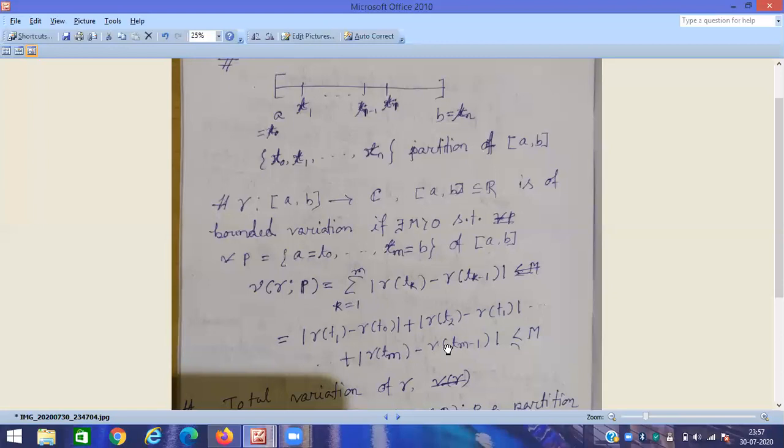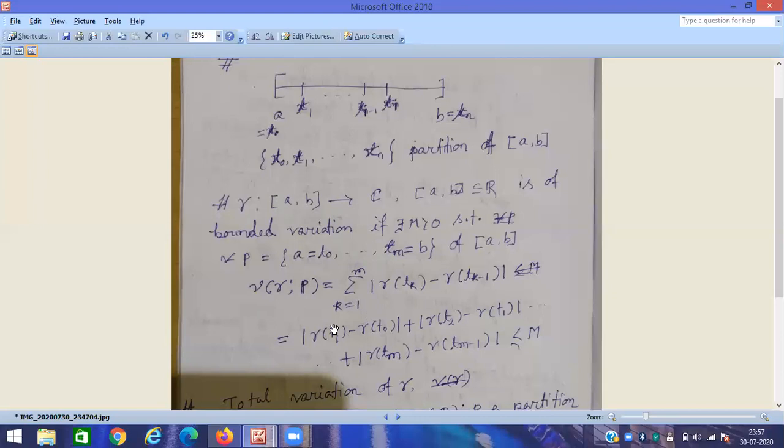Okay, so just think what is actually happening here. Bounded variation means you have this function gamma given. We have this closed interval AB. Then you consider any partition of this closed interval AB. Corresponding to this partition, this is the variation of this partition with respect to gamma.